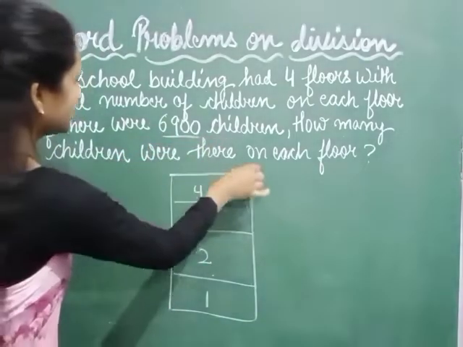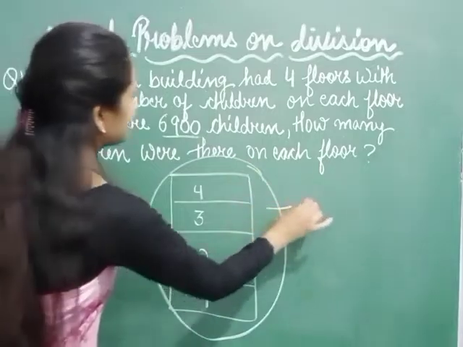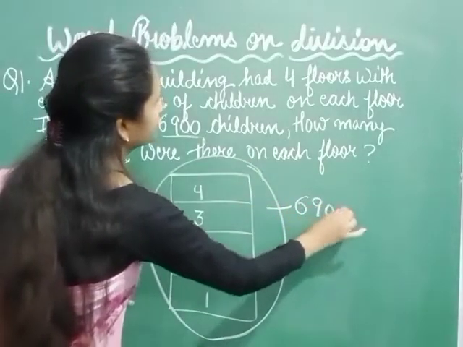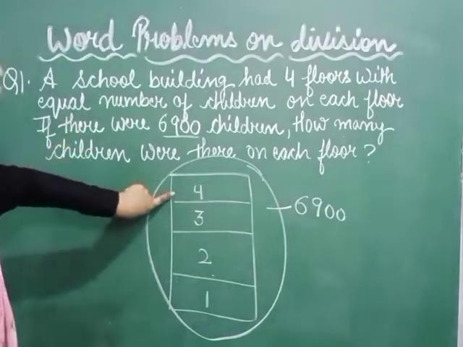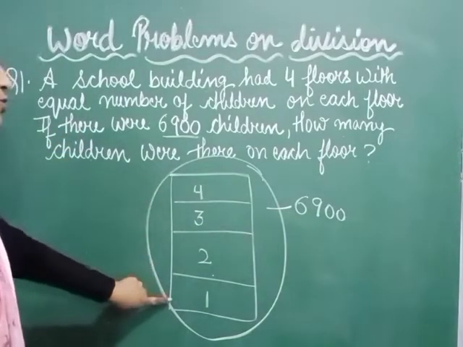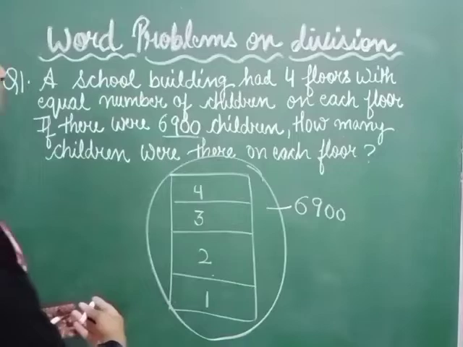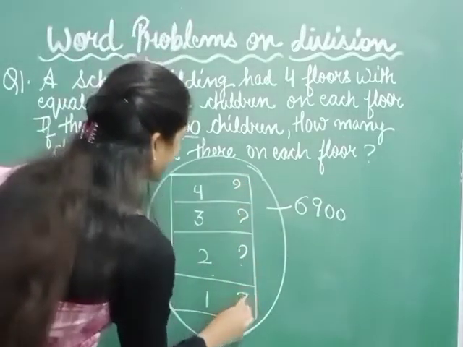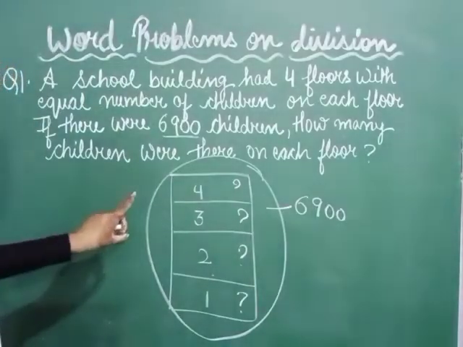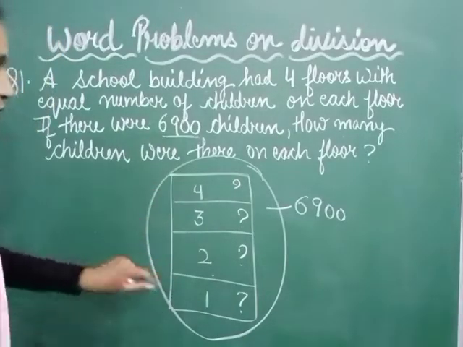Total children in this building are 6,900, and the school building is divided into 4 floors. We have to find the number of children in each floor.